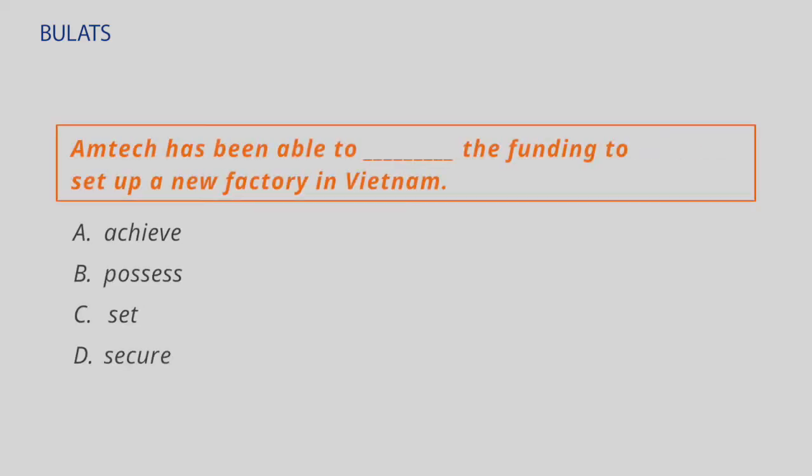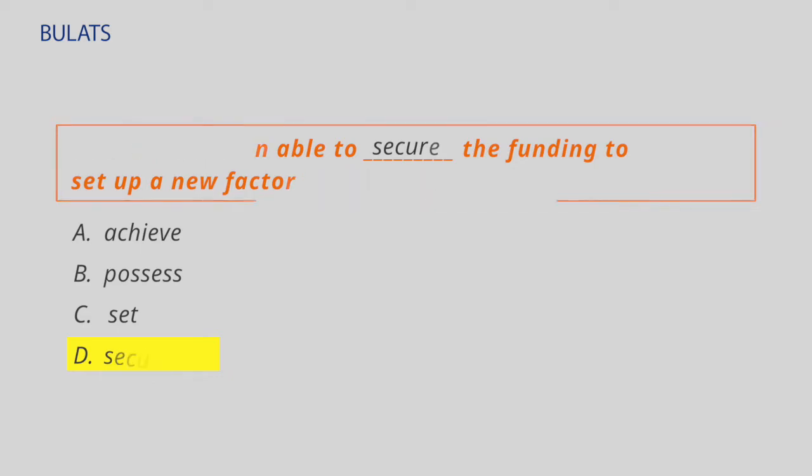Now finally, we can work out from reading this sentence that the company was able to get the funding for the factory. Which word is often used with funding with this meaning? Now, in English, you can get funding, but in more formal English, a common friend for funding is secure. So, secure funding for something.